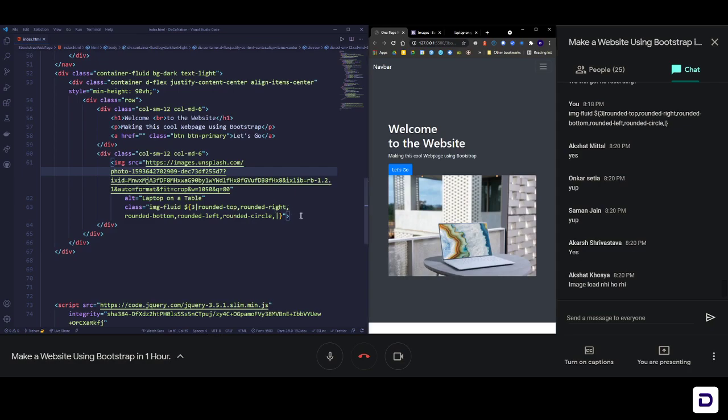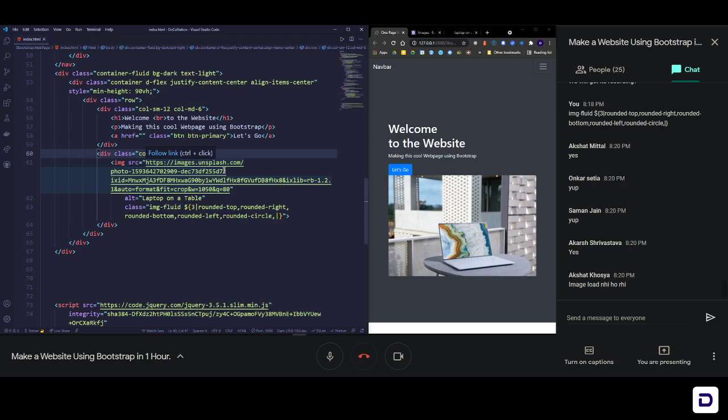Okay, so now we need to add some kind of space between the button and this image, right? So for that we can use padding. Again, Bootstrap has all its classes ready for you. Inside this whole column we can add padding, and for padding you just need to use P. If you want to add padding to the top, you can use PT and then the number, and that's how you do it.